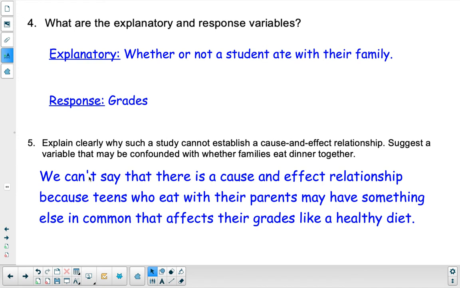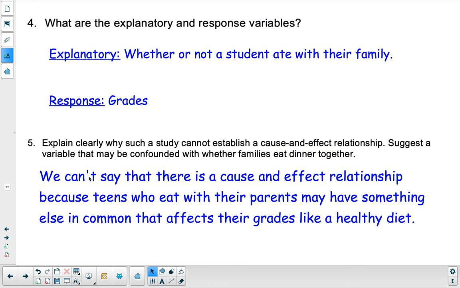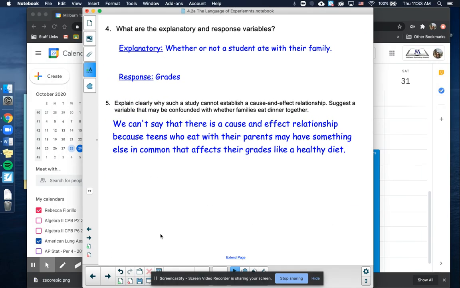We can't say that there is a cause and effect relationship because teens who eat with their parents may have something else in common that affects their grades. It could be a healthy diet. It could be parent support. It could be more free time. So all those things could be confounding variables. All right, thanks.